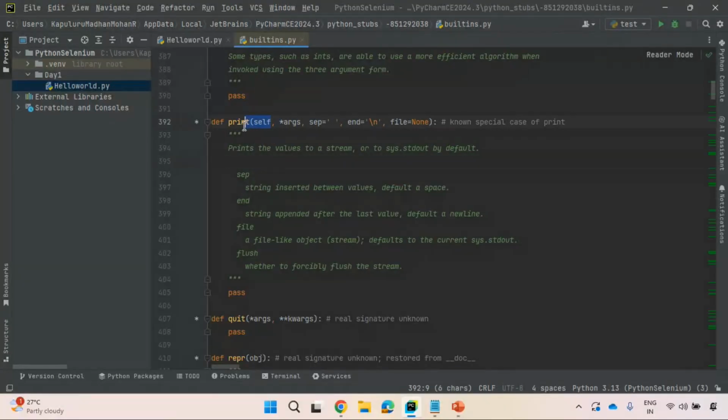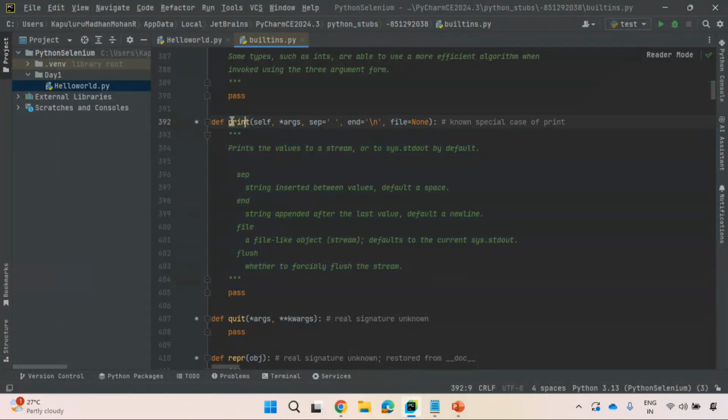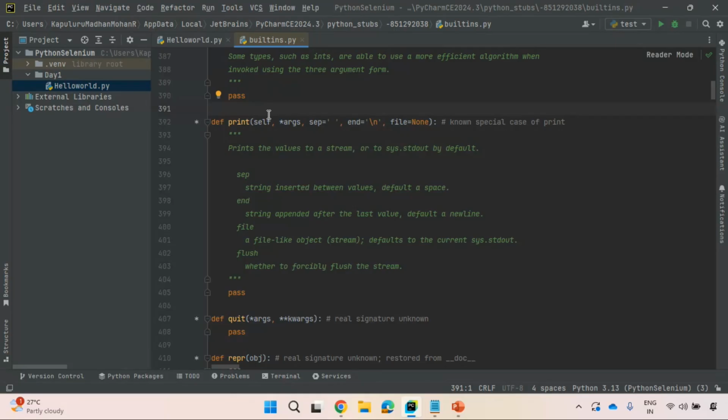This method has some description. It can be a function also. In this case, it is a method. How you are saying it is a method, how it can be a function, wait for some time. When we discuss functions, you will understand this very clearly. But for now, you need to understand this much.